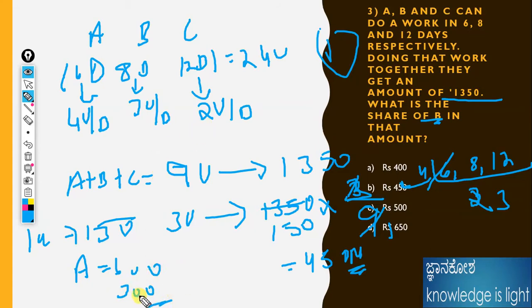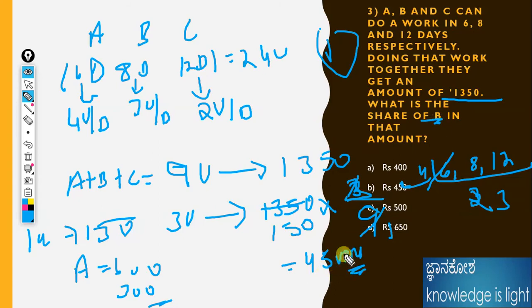The answer is correct. If the question is asking for A, 600 rupees. If the question is asking for B, 450. If anything is asking for C, that is 300 rupees. Like that, we can solve easily. The question only asks for B, that is 450 rupees. Then move to the next question.